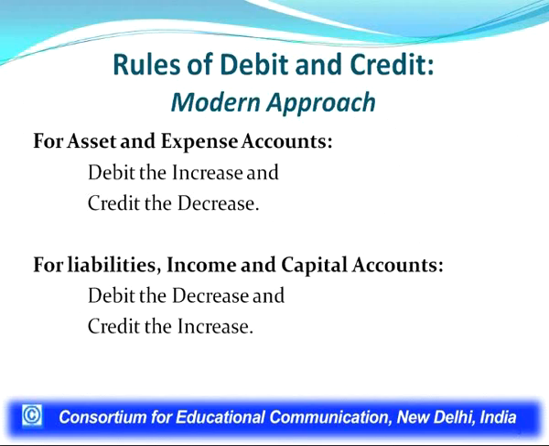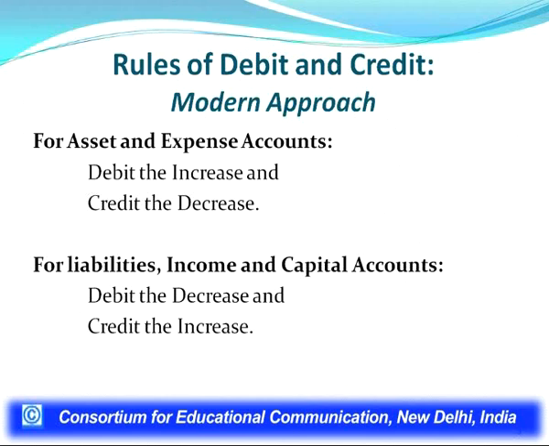Out of these, asset, liability and capital may also be called balance sheet accounts, because capital, liabilities and assets are shown in the balance sheet of the firm. Income and expenditure accounts are also known as profit and loss account or income statement accounts. These are shown in the profit and loss account.